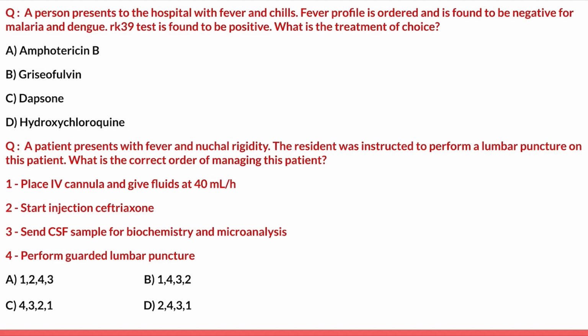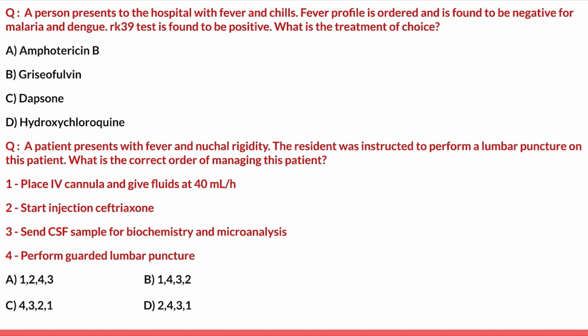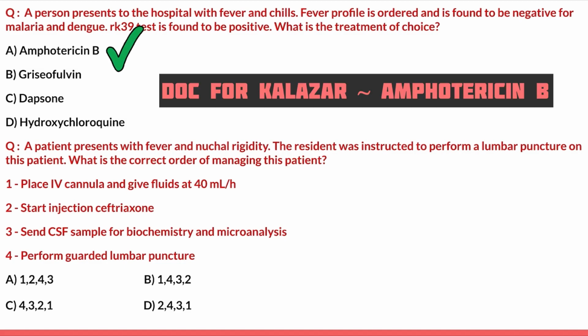Although it is not a gold standard test to detect Kala Azar, the gold standard test is amastigote forms, that is LD bodies, in tissue aspirates. And RK39 is a screening test which can be done easily. So the correct answer here is amphotericin B, which is the drug of choice for Kala Azar.